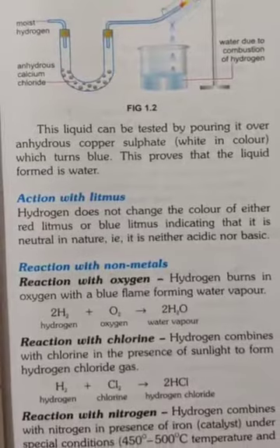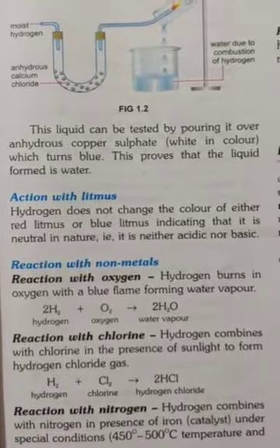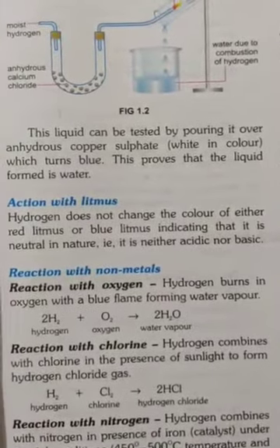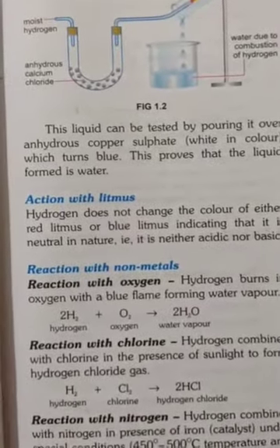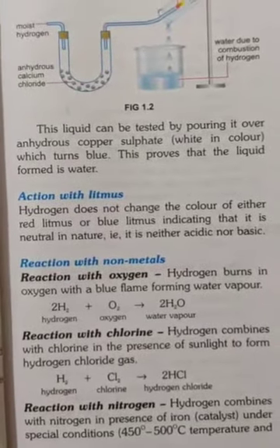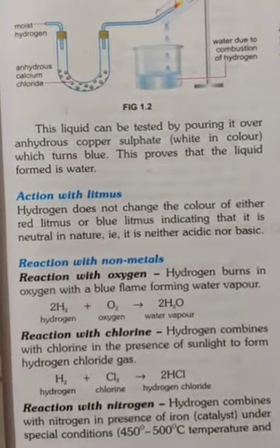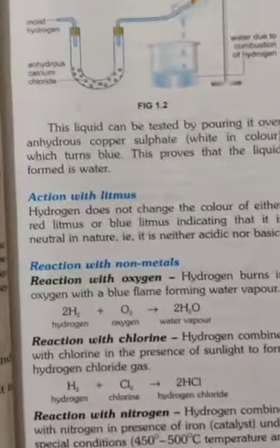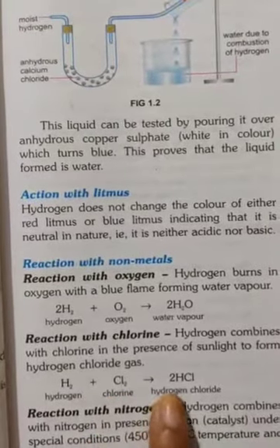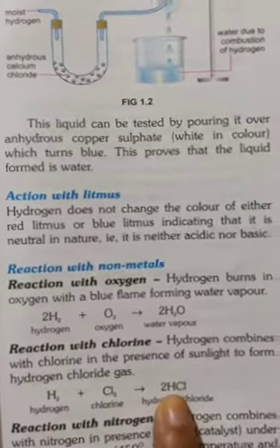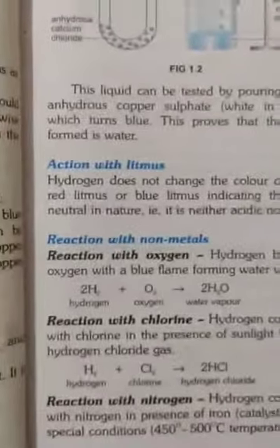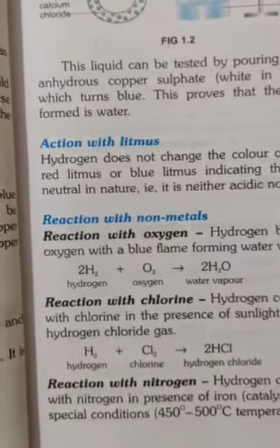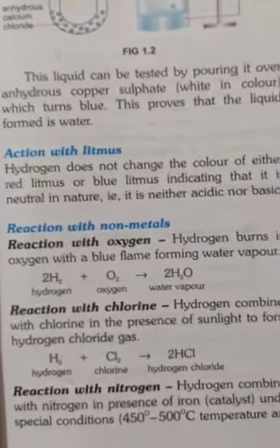Reaction with chlorine. What happens when hydrogen reacts with chlorine? Hydrogen combines with chlorine in the presence of sunlight to form hydrogen chloride. Here we have hydrogen and here chlorine. So H2 plus Cl2 gives 2HCl. Chlorine is also a non-metal. So whenever hydrogen reacts with chlorine in the presence of sunlight, it gives hydrogen chloride.